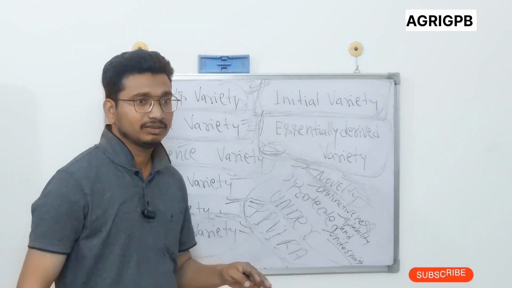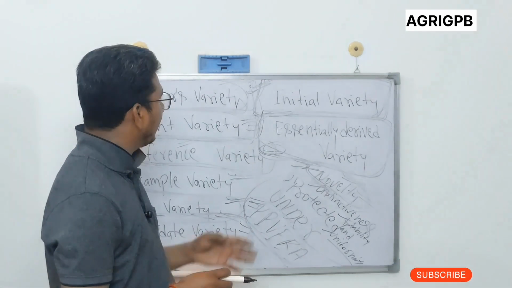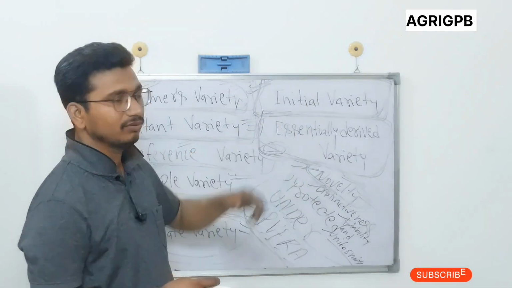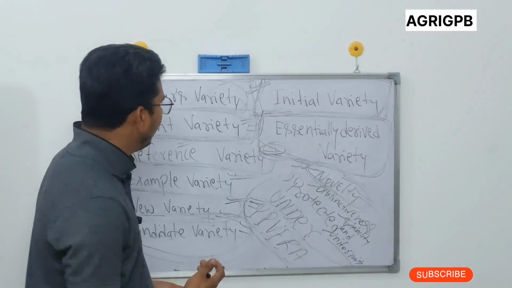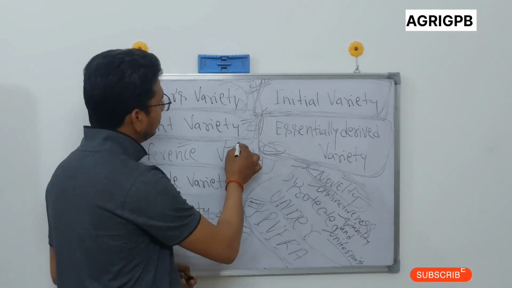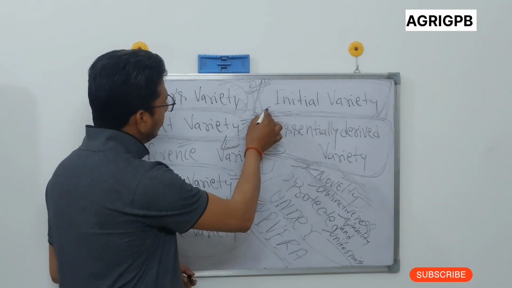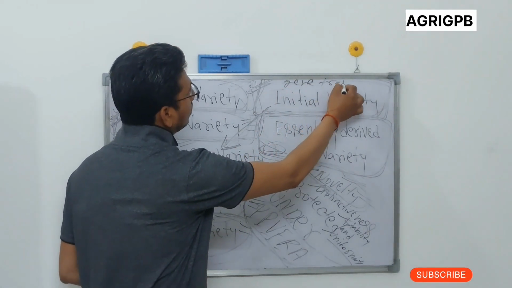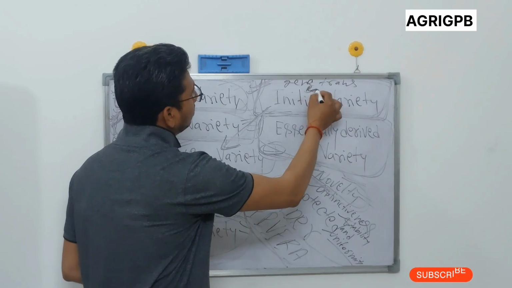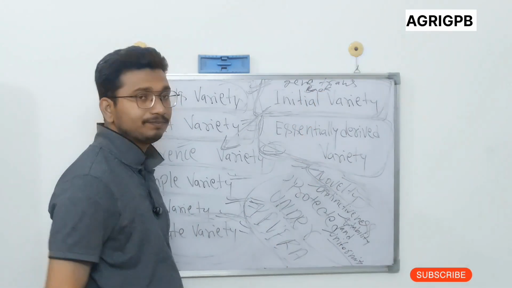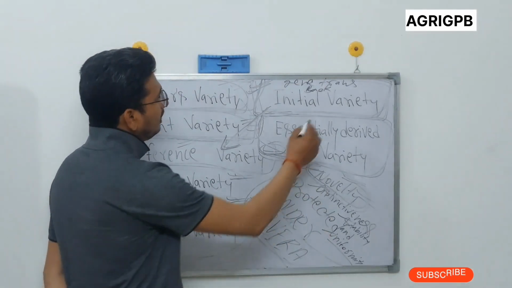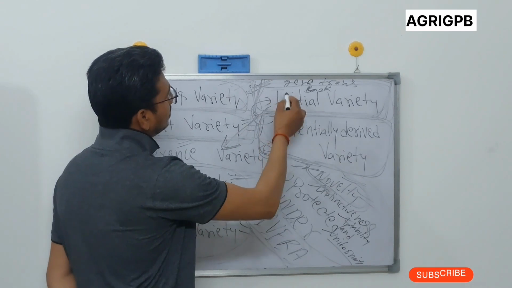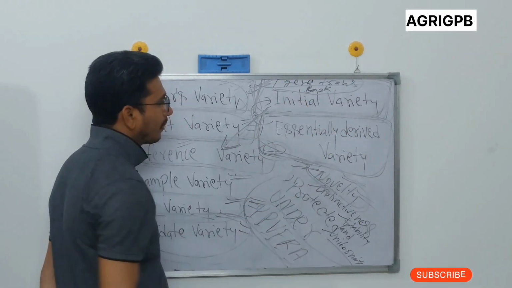So another breeder wants to capture the opportunity to solve this problem, and he develops a new variety using this initial variety through gene transfer or through back cross breeding. So in the initial variety, the other breeder transferred the gene for resistance.